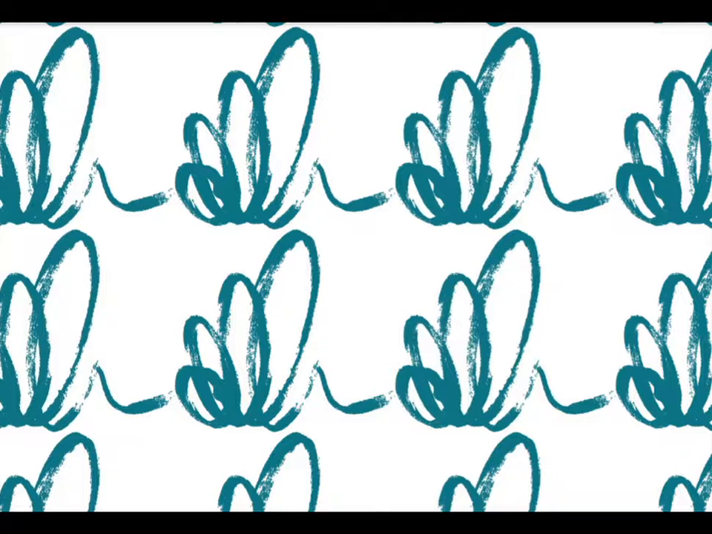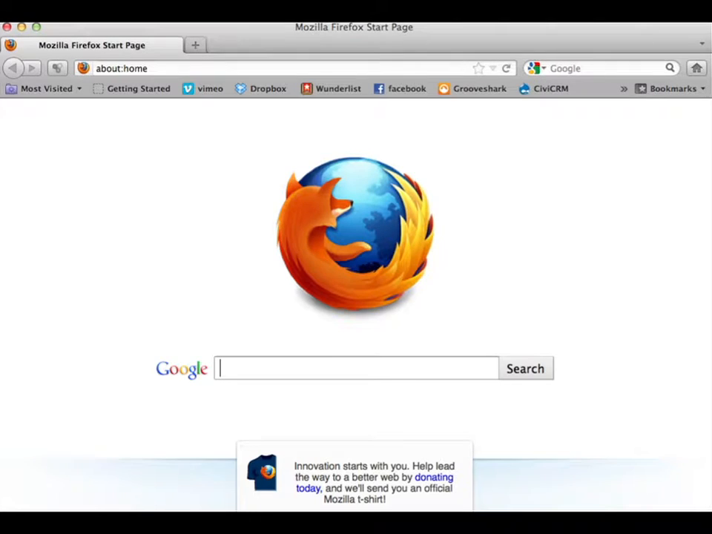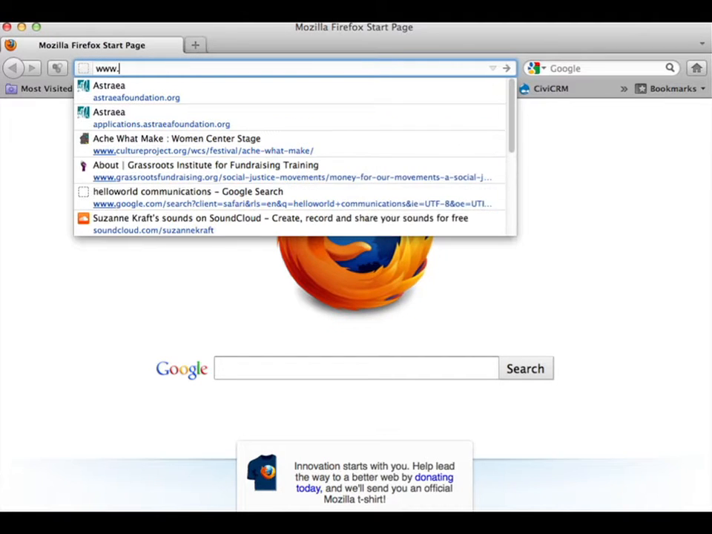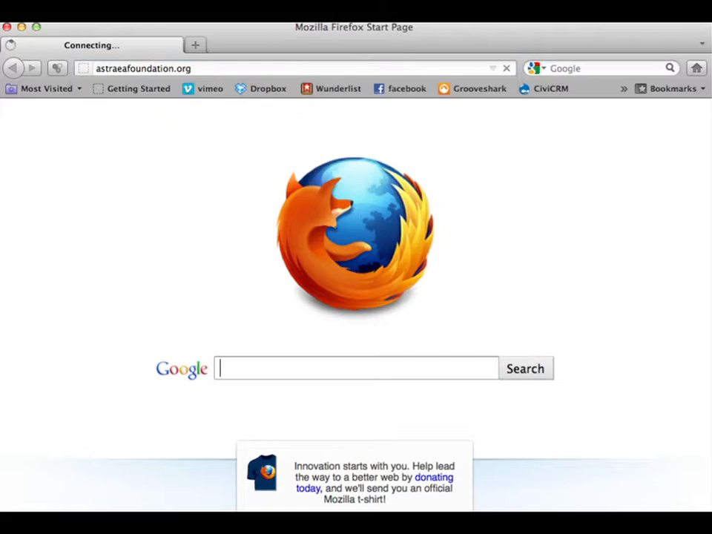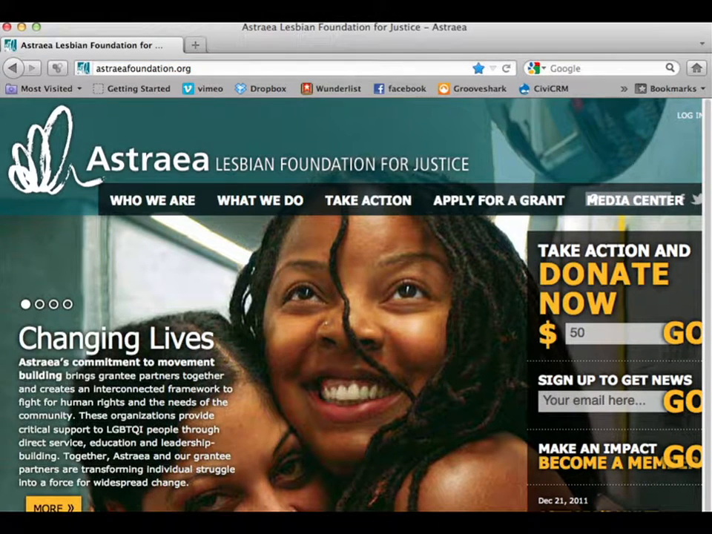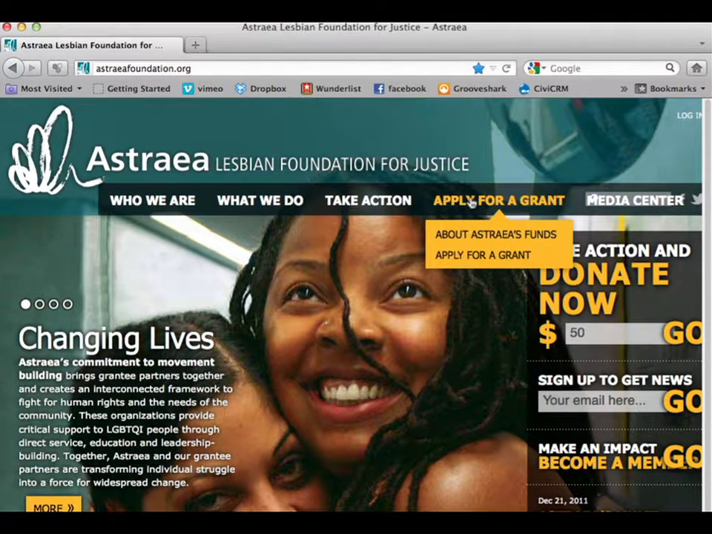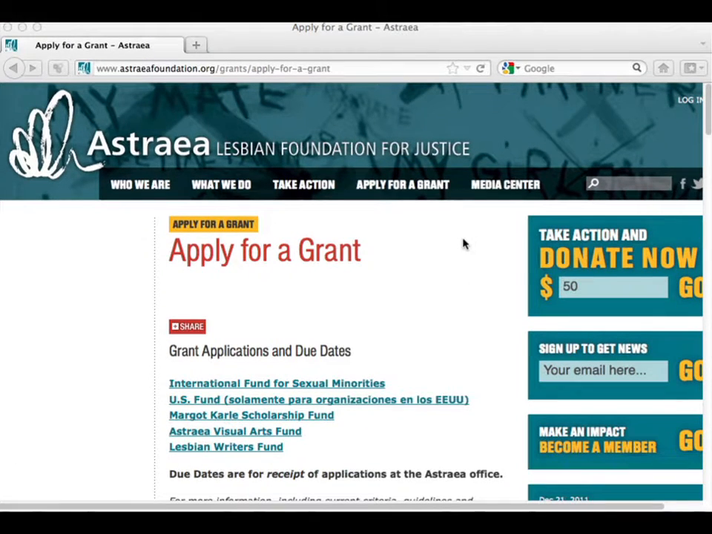First, open any browser. Firefox, Google Chrome, or Internet Explorer are good options. On the browser, type www.astreafoundation.org. Click on Apply for a Grant and choose Apply for a Grant again. Please select International Fund for Sexual Minorities.